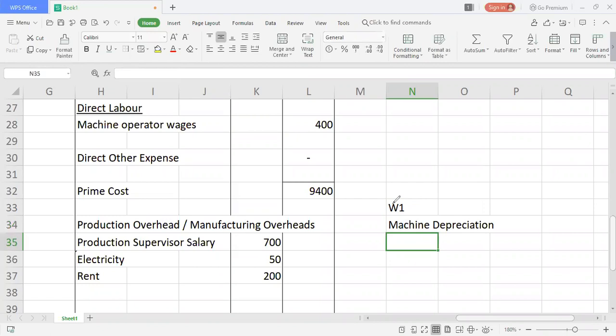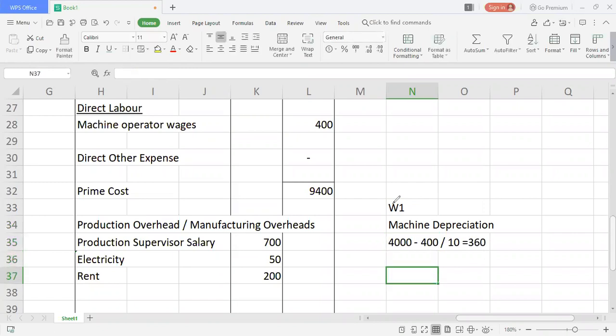Right. So how do you find the machine depreciation? 4,000 is the cost of the asset. You have residual value, so I'll deduct 400. That's the formula: cost minus residual value, divided by the number of years, 10. So when you divide 4,000 minus 400 by 10, you will get 360.